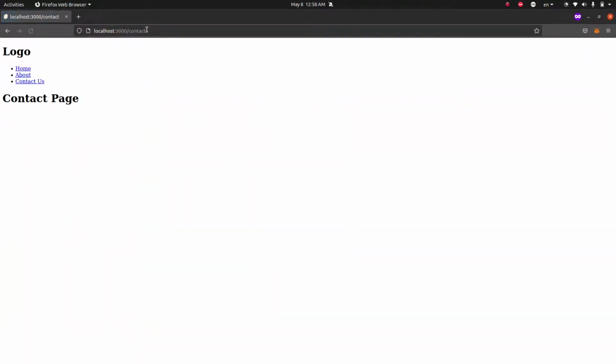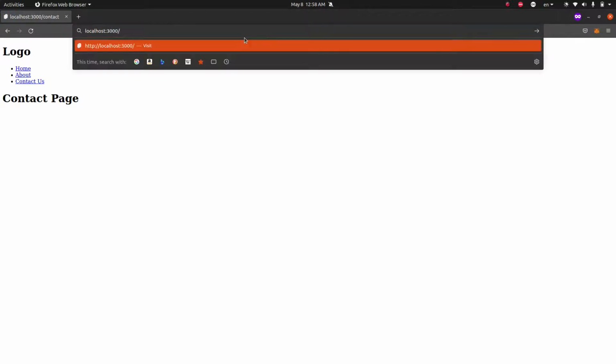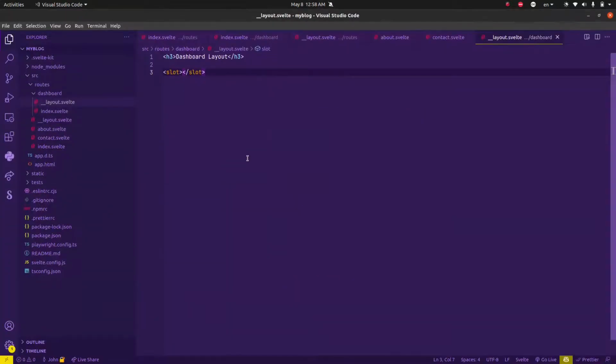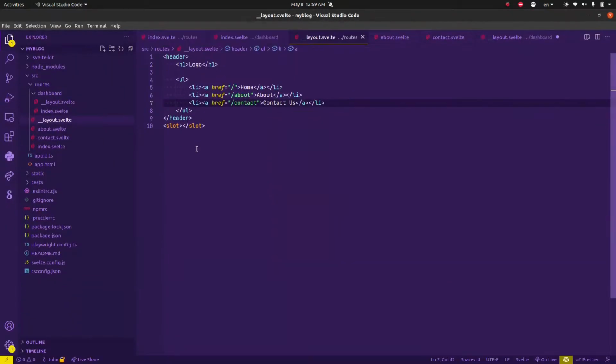So if we were to go back to our dashboard, as you can see, this will run the main layout first, then it will run our dashboard layout, then it will run our user layout. So this is okay depending on the structure of your application. If let's say you have a small application that you can keep track of this layout and you don't want to override any part of your application,